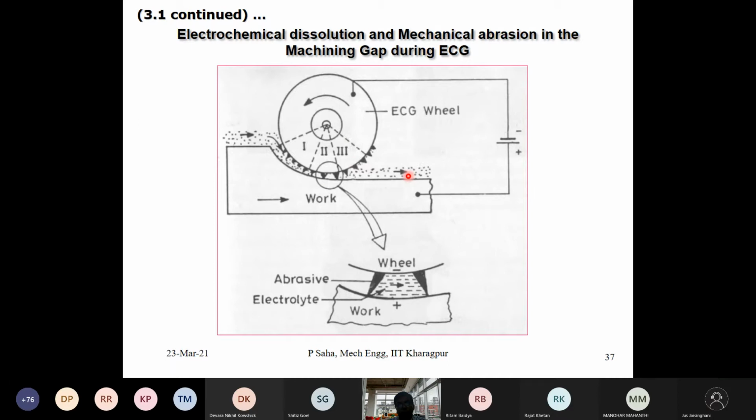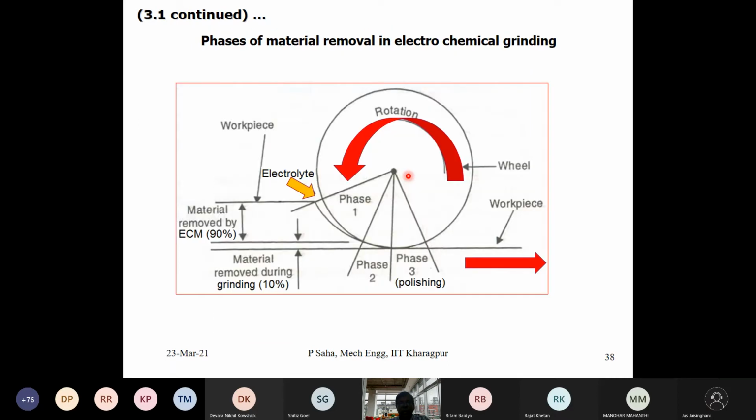So phase 1, phase 2 and phase 3, I think this is what is known now. This is what exactly I have shown you in the picture. Out of this, the material removed by ECM is almost 90% in this zone.